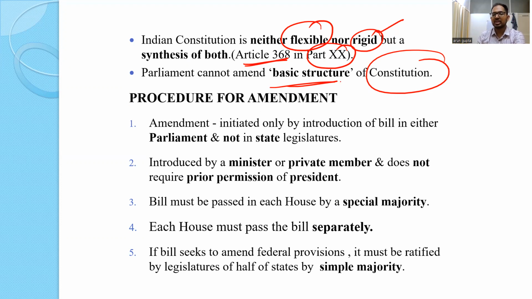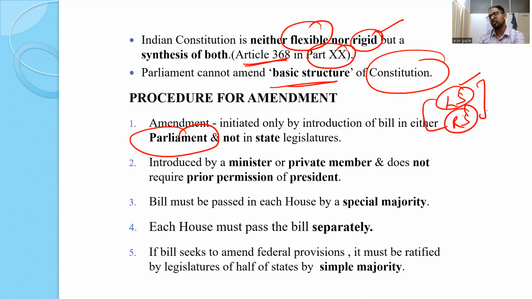Okay. So what is the basic procedure for the amendment? Amendment can be initiated only by introduction of bill in either house of the Parliament. That is, the bill can be introduced either in Rajya Sabha or in Lok Sabha. Okay, it is not like money bill, which can be introduced in Lok Sabha only, but the amendment bill can be introduced in any of these. But state legislature cannot introduce a bill for amendment of Constitution.